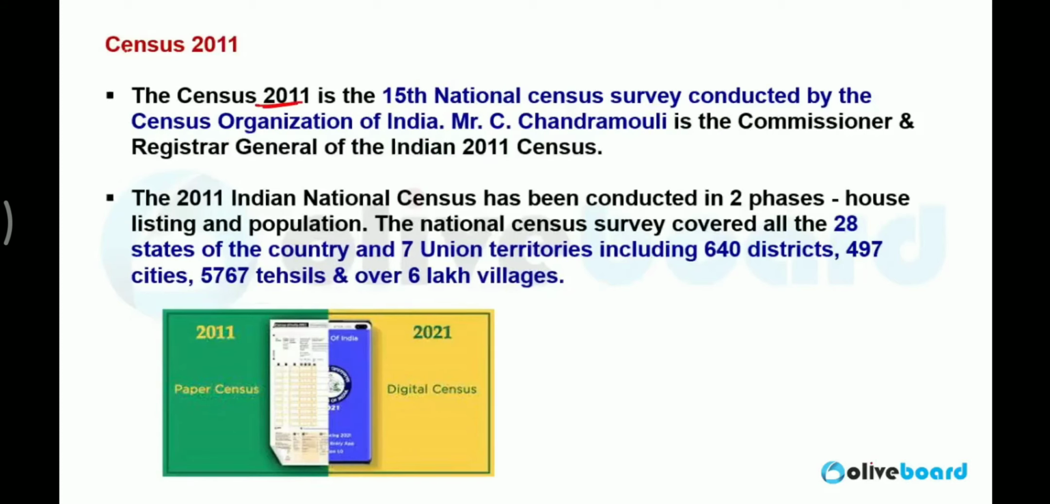Now the 2011 census, guys. After 2021, I came back to the 2011 census because we do not have the census data of 2021, right? So we have some data with updations of the year 2011. The census of 2011 was the 15th census, conducted under M. Chandramouli, who was the Census Commissioner of India. It was conducted in 2 phases, the house listing and population enumeration. The National Census Survey covered 28 states of the country and 7 union territories of India. That time India had 28 states and 7 UTs.